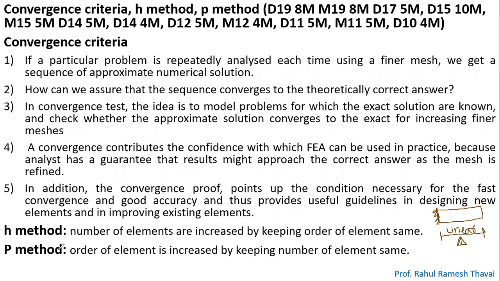Now, if I need to solve this problem by using the P method, I need to increase the order of element. So instead of solving by using a linear element, I will solve this problem by using a quadratic element. For a quadratic element, I will get 3 nodes: node number 1, node number 2, node number 3. But this is a single element.